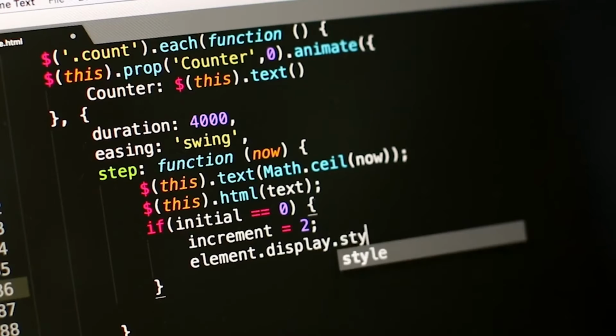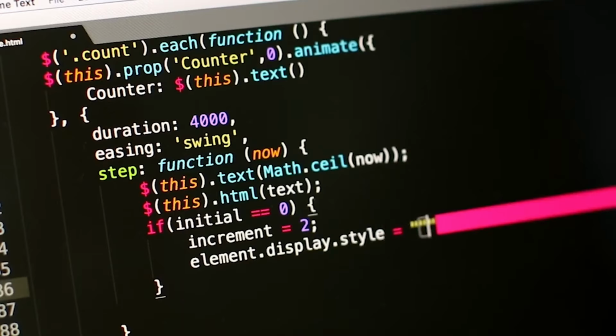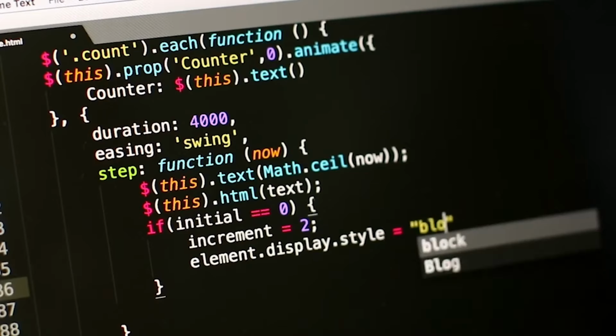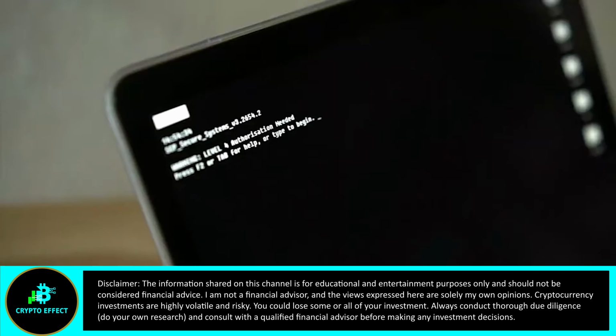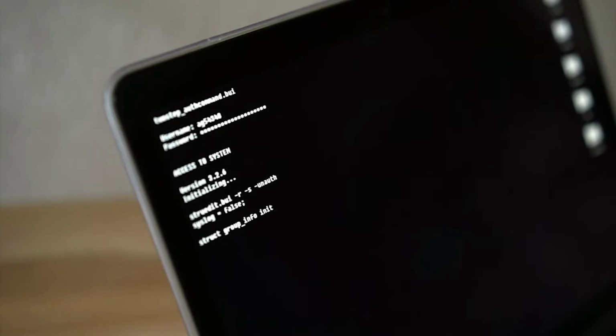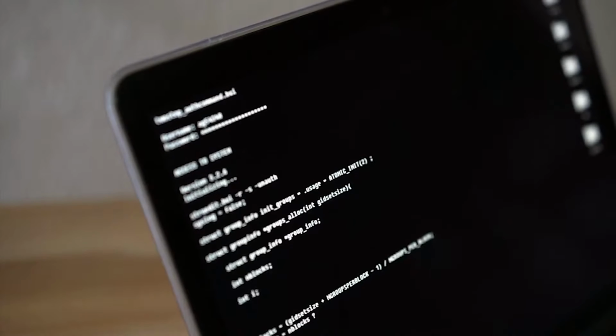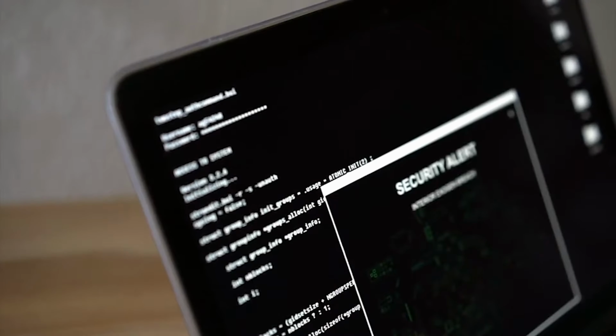Confused how to allocate your crypto investments? Today I'll break down a data-backed portfolio strategy that balances risk, growth and stability so you can invest smarter, not harder. Most crypto investors lose money not because they picked the wrong coin, but because they don't balance their portfolio. In this video, I'll break down how to allocate your crypto investments for maximum growth and minimal risk, step by step.